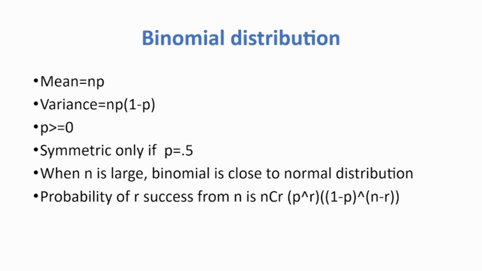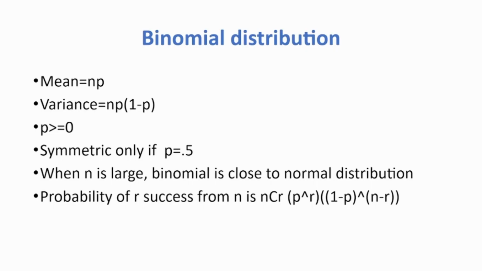This is what it means. The probability of R successes from N is NCR P to the power R into 1 minus P to the power N minus R, which we have written in terms of X. So this is a binomial distribution. It has a mean of NP and a variance of NP into 1 minus P. It is only symmetrical when P is equal to 0.5. When N is large, it becomes a normal distribution. For that I need to explain to you what a normal distribution is.